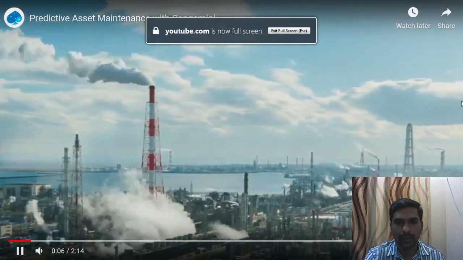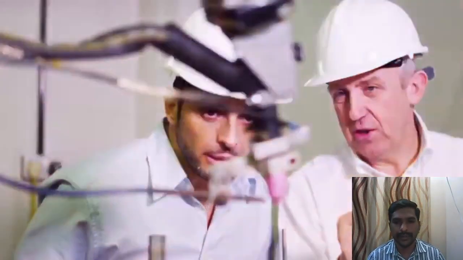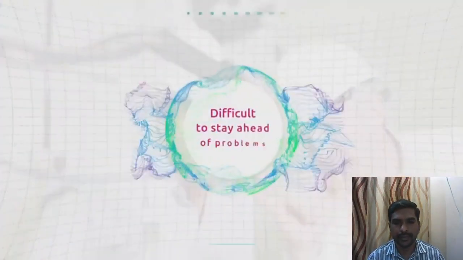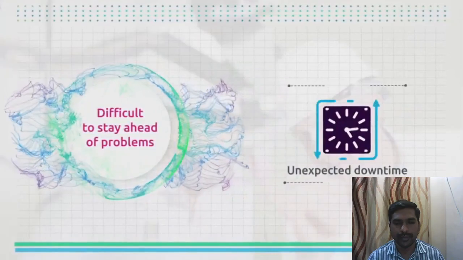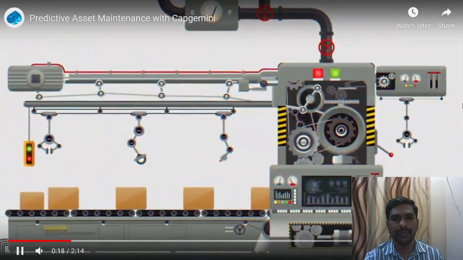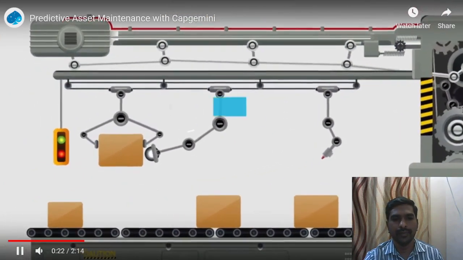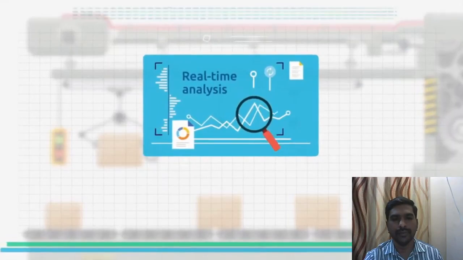Today, many organizations take a reactive approach to asset maintenance, which means that it can be difficult to stay ahead of problems like unexpected downtime or performance inefficiencies. With predictive asset maintenance, it's possible to predict problems well in advance through real-time analysis of sensor data.